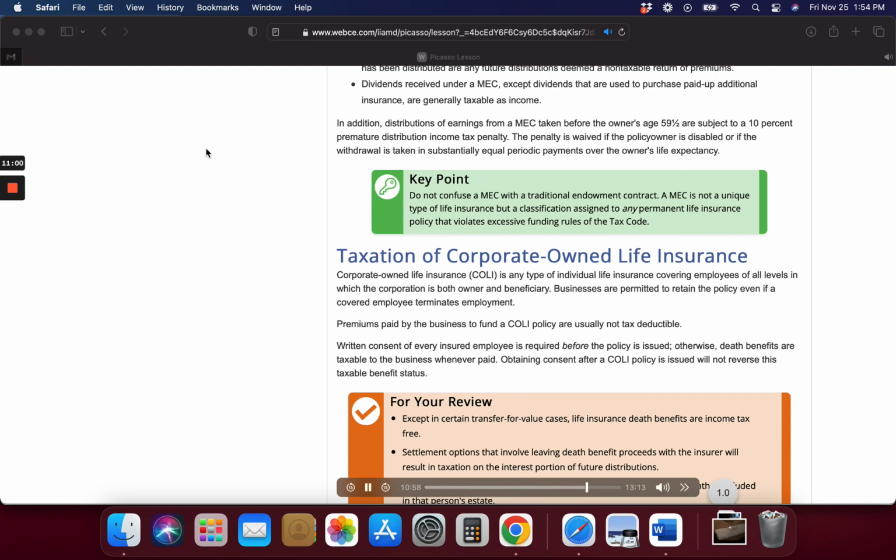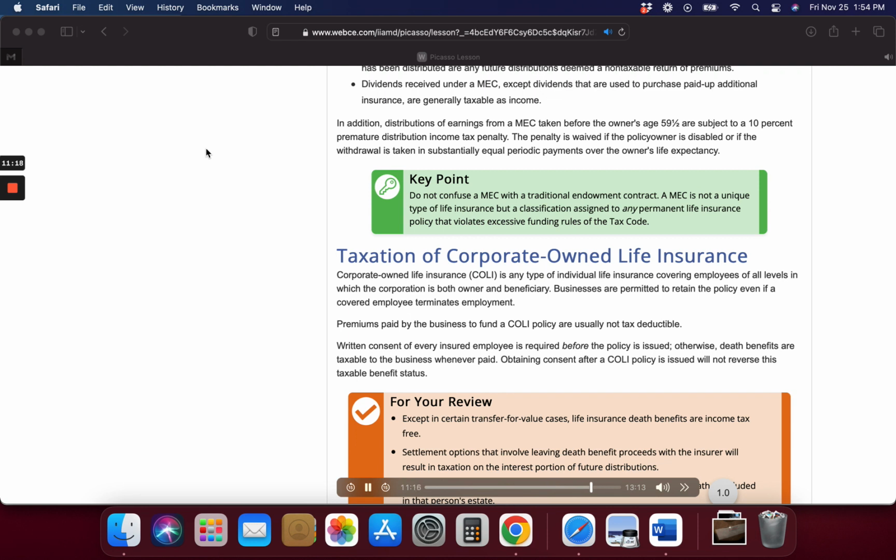Taxation of corporate-owned life insurance. Corporate-owned life insurance, COLI, is any type of individual life insurance covering employees of all levels in which the corporation is both owner and beneficiary. Businesses are permitted to retain the policy even if a covered employee terminates employment.